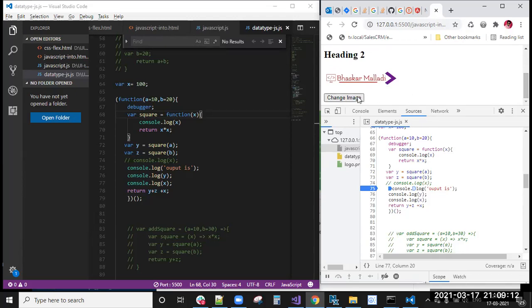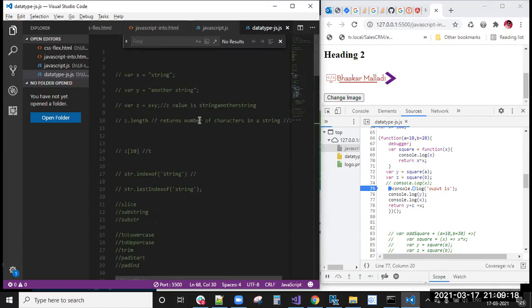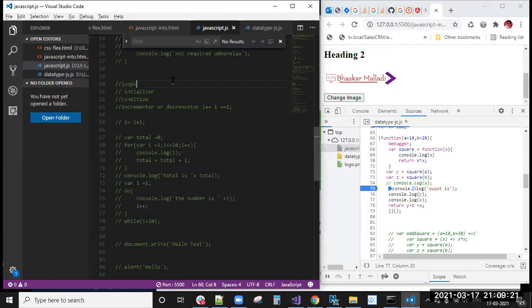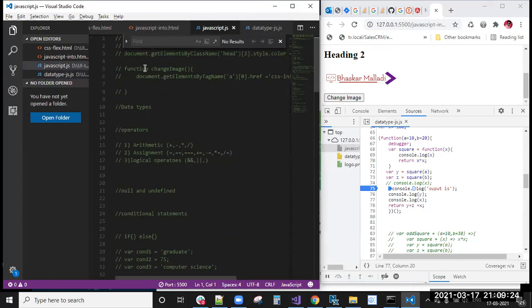When you click on a button, we already saw this, right? First class: whenever I click on a particular button, it does one function, right? It is calling this function, changeImage. This is also a function only. This function is called whenever you click on that. Whenever any particular event is handled, like a click or mouse over, in those cases that function will be called. This is the third way. This is the functions concept, guys.